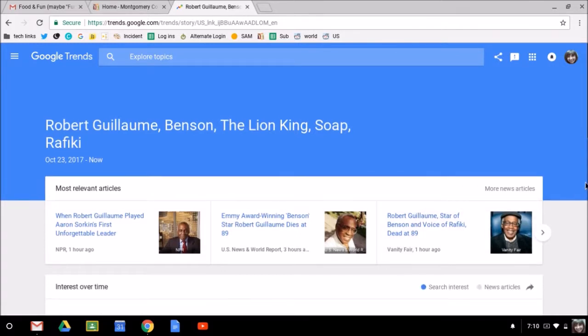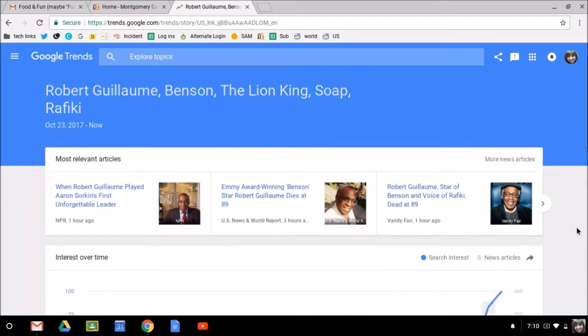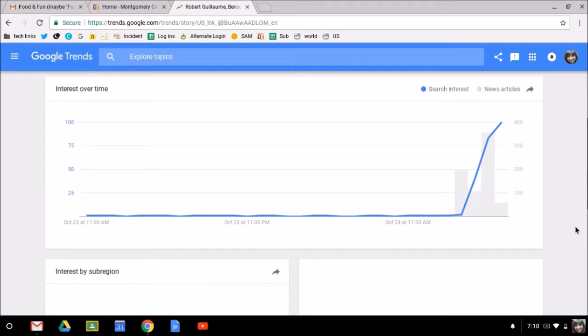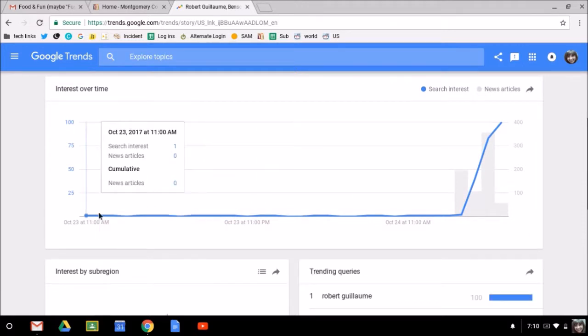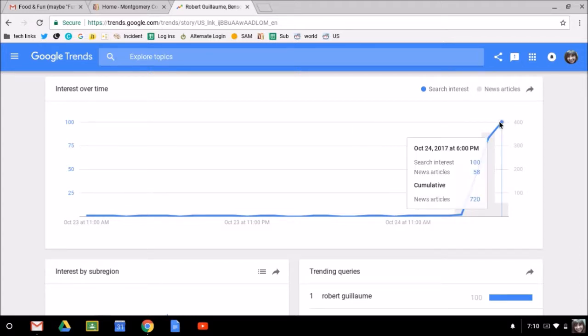So if you click on that, you can see that you can read articles about him, and you can look at the interest over time. So you can see that the searches about Robert Guillaume were flat basically until people learned of his death. And then on October 24th, which is today, at 3 p.m., the search interest suddenly spiked. And at 6 p.m., that had a search interest of 100.